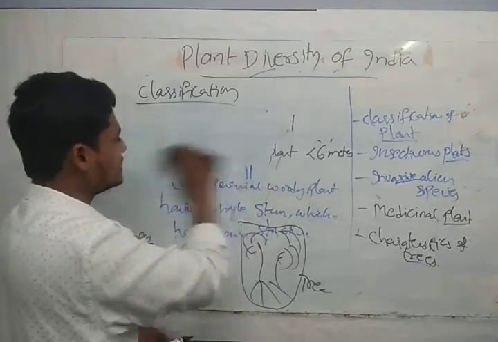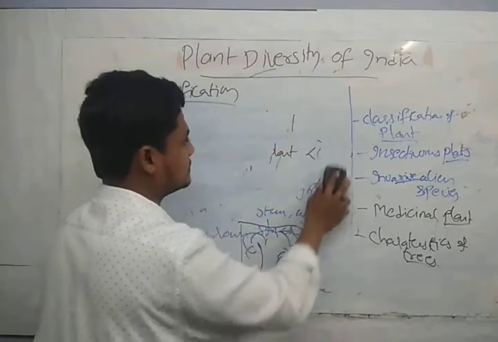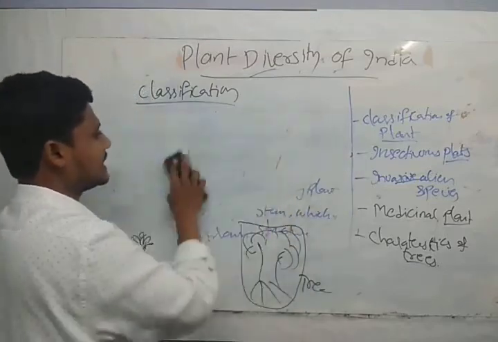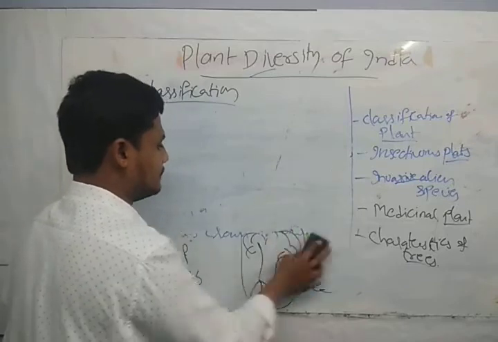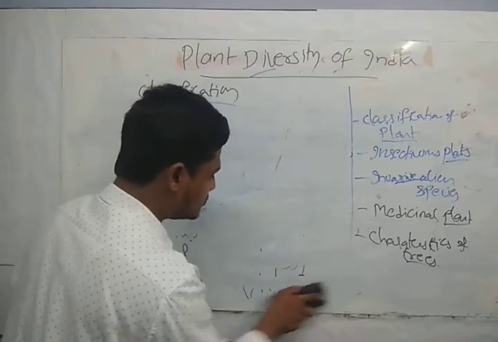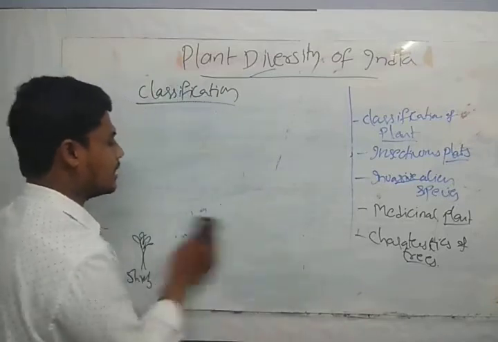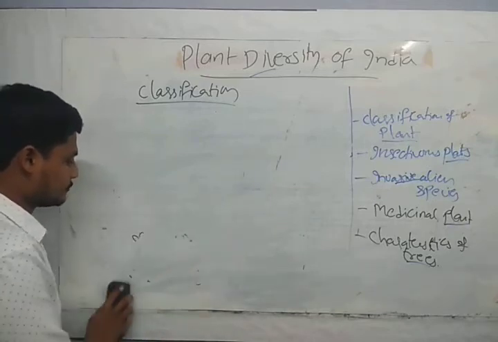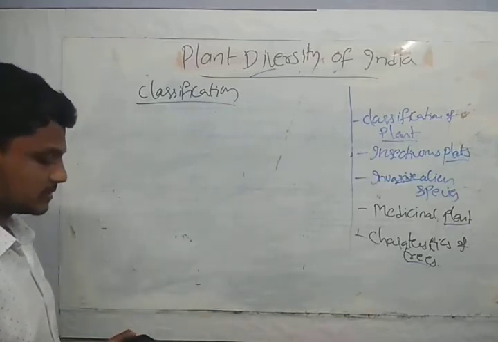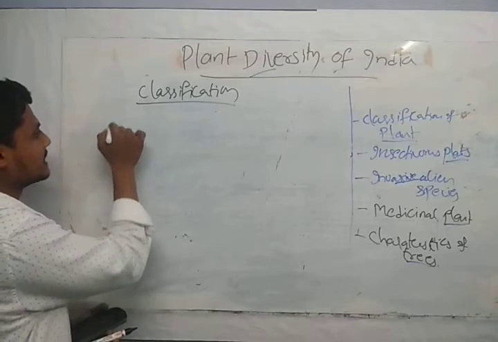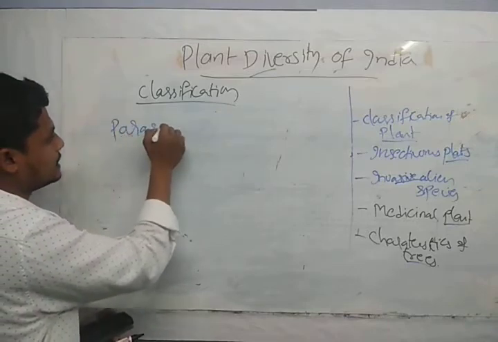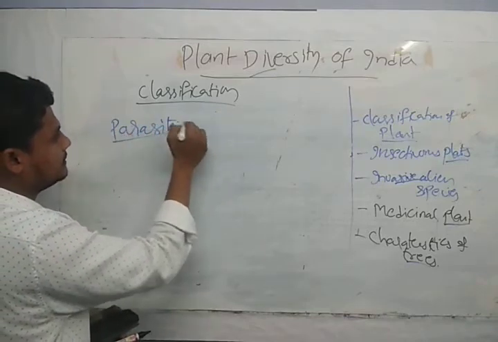The next topic we have is parasites. What do you mean by parasites? Parasites are organisms which depend on other organisms for nutrients.